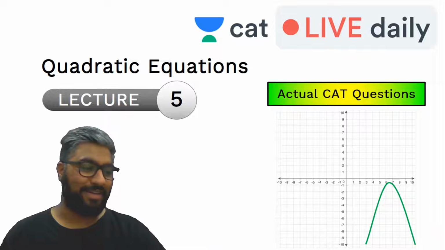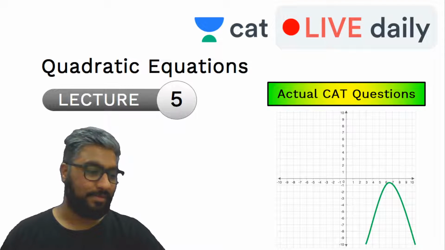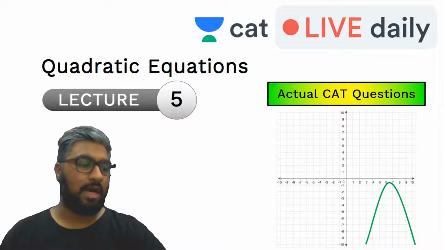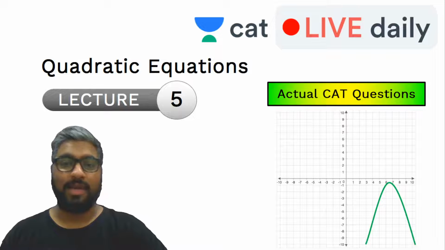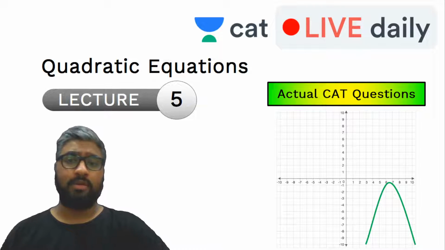Hello Khushbu, hi Kalpit, good evening. Hello Vibhor. Okay, Vibhor. Okay, I'll look into that. But yeah, you will get 2 and 4 both.